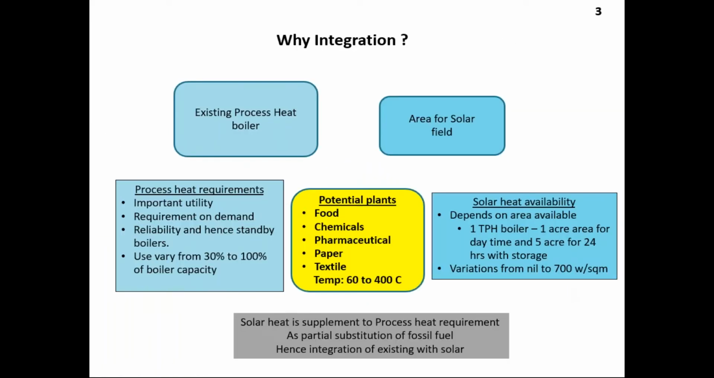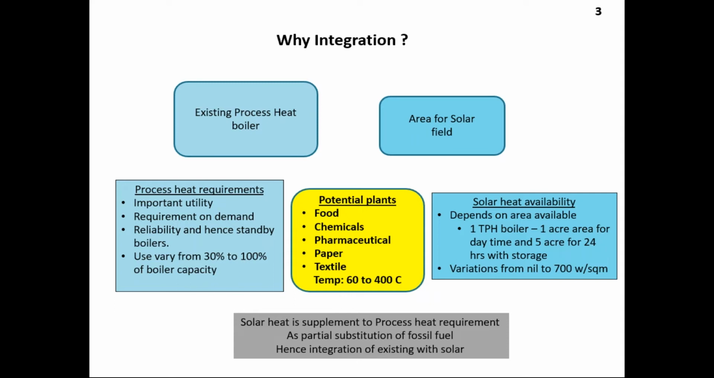So now the question is, why integration? In any process plant, the boiler is the most important utility. If the boiler fails, the whole plant will shut down. And if the plant is shut, the losses are high. So there is always a standby boiler, because industries can't afford to shut down. So 100% solar is not possible.